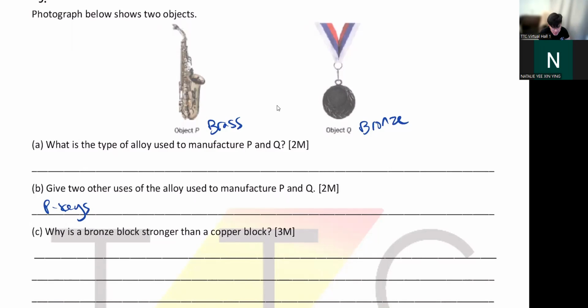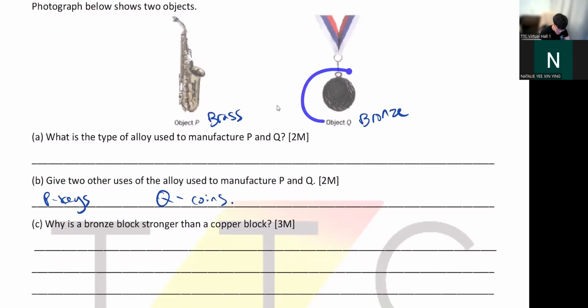They look silver because they coat a layer of zinc on it. So this is why you look at your old keys, right? You know those keys you have used for 10 years, the zinc will wear off and then you start to see that yellow color underneath. That's the brass. Okay, so Q, bronze is used to make coins. You can say monument. You can say, okay, so many things you can say here. In medals, oh, medal is here already.